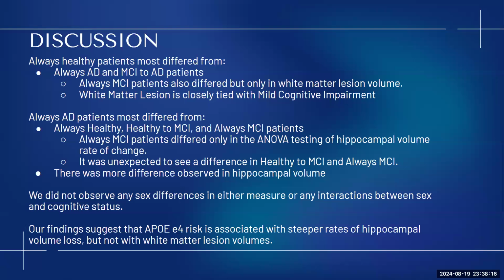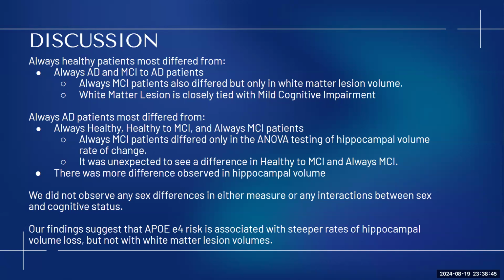Then the always AD patients' difference was surprising because while they were different from always healthy, they also differed from healthy to MCI and always MCI patients. It was unexpected to see this just because of our assumption that because both groups were cognitive declines, we wouldn't see any statistical significance. We also didn't see any sex differences either.